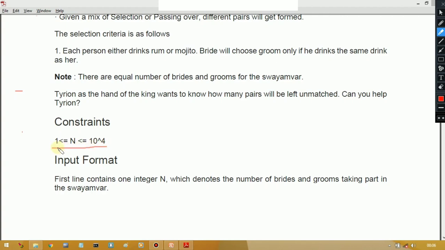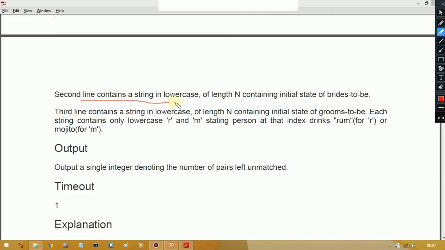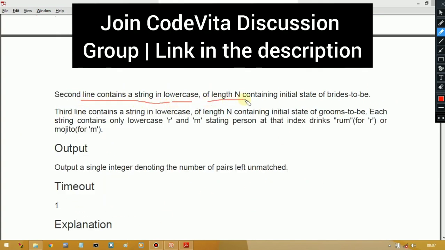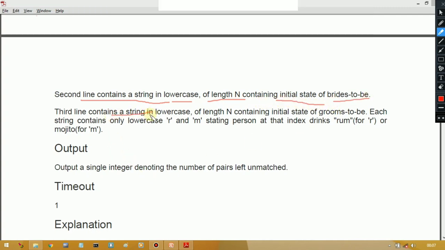The minimum size of n will be 1 and the maximum it can be 10 to the power 4. And here n is the number of brides and grooms in the Swambar. So the first line contains one integer n which denotes the number of brides and grooms taking part in the Swambar, and the second line contains a string in lowercase of length n containing the initial state of brides to be,